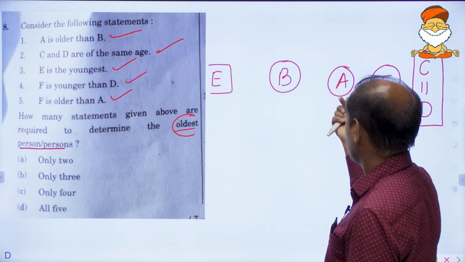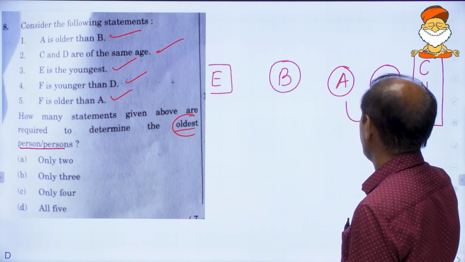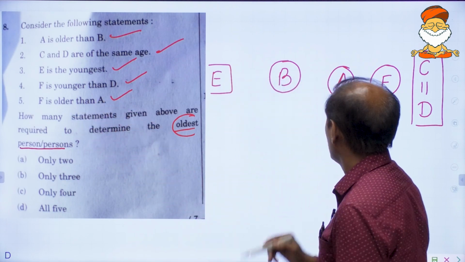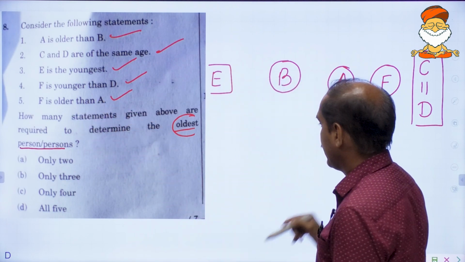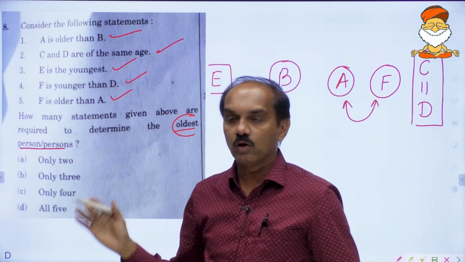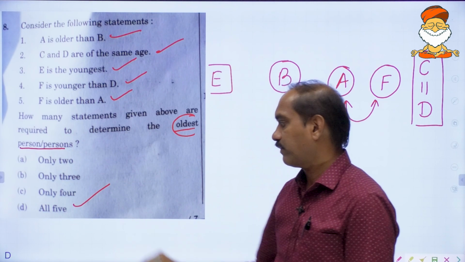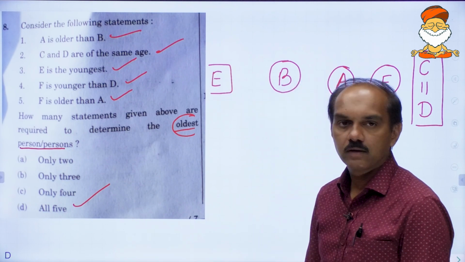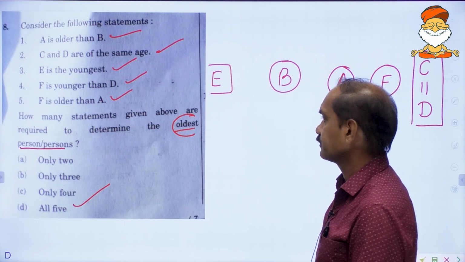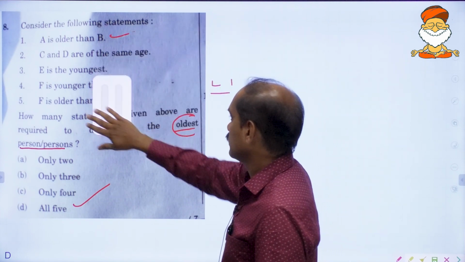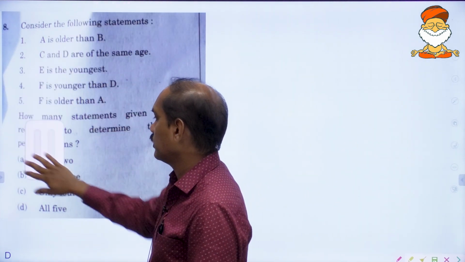Why will they come in between? Because there is a relationship between A and F. See here, F is older than A. So we used all the informations, and to find out the oldest, we used all the informations. Therefore, the final answer is the last option, all the 5, right? So this is everything about this problem. Moving on to the next one.